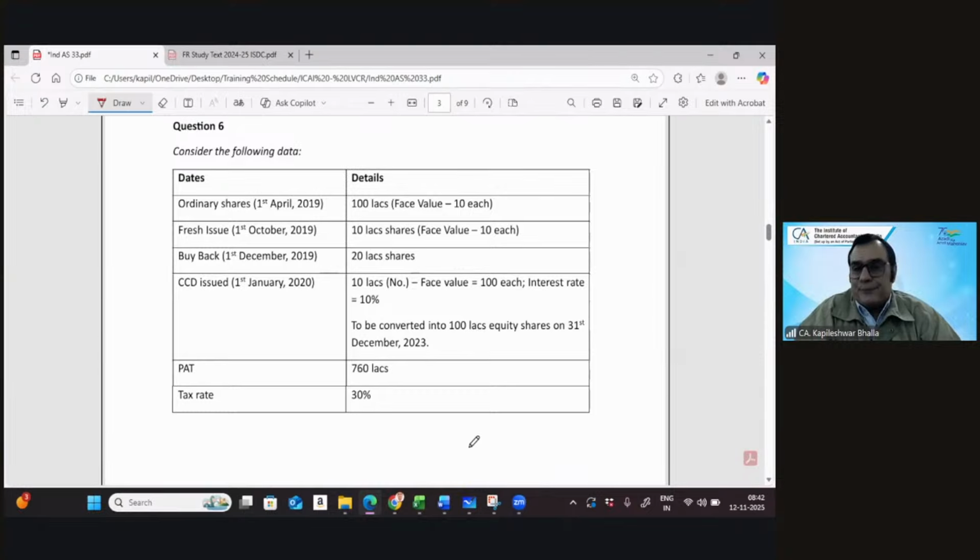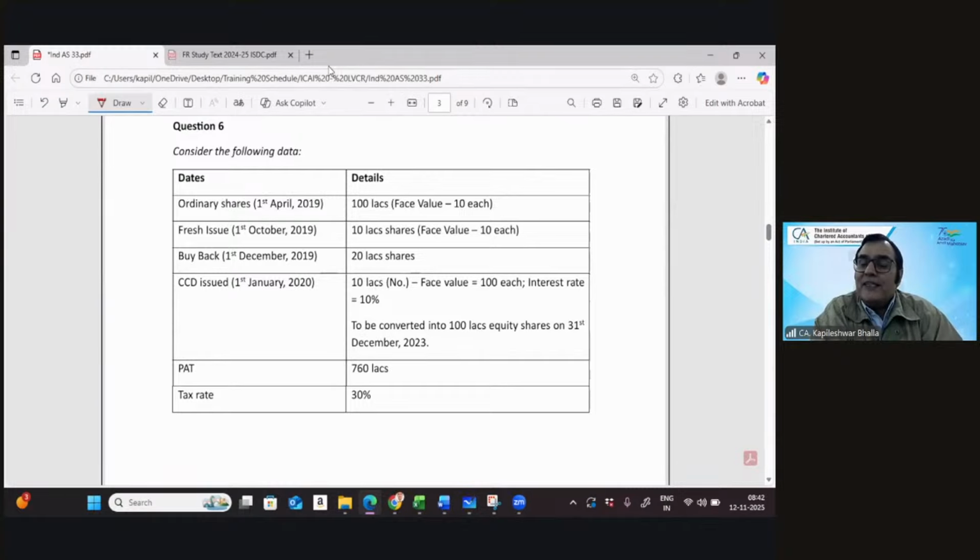What do you say? Because this is one very interesting question. I don't know if you have done this earlier or not, but it is on a CCD, compulsory convertible debenture. So do you consider the impact of compulsory convertible debenture in terms of the basic EPS calculation? Yes or no?